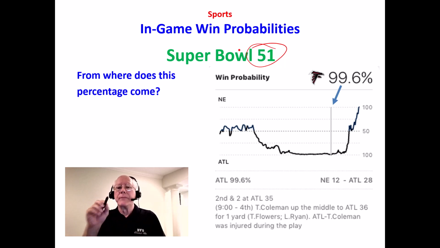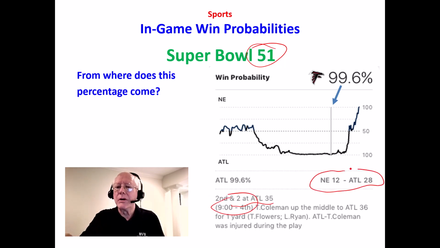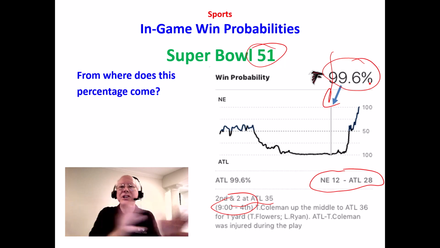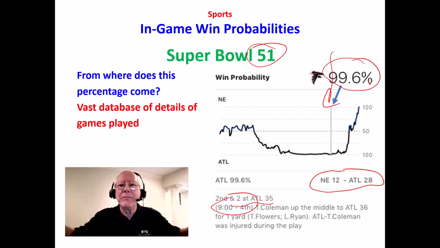So it was 2nd down and 2 at the Atlanta 35-yard line, with 9 minutes left in the fourth quarter. The score was New England 12, Atlanta 28. So the ESPN.com display said there's a 99.6% chance that at that point in time, the Atlanta Falcons were going to win the game. Well, where does this percentage come from? And it changes throughout the game. Where does that percentage come from? Well, there's a vast database of details of games played. A vast database.